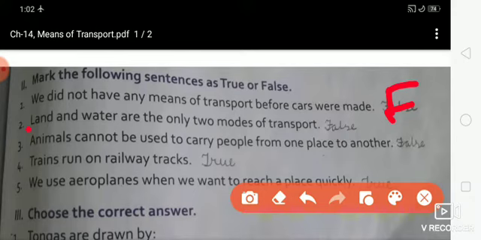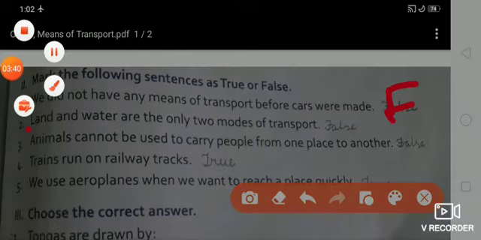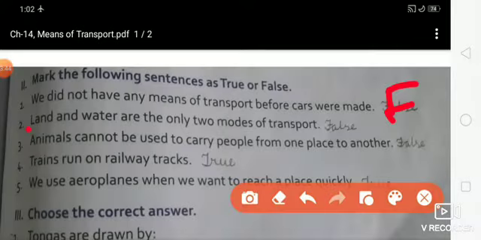Second one, land and water are the only two modes of transport. Do you know, students, land and water are the only two modes of transport? No. False. Third one, animals cannot be used to carry people from one place to another. False.